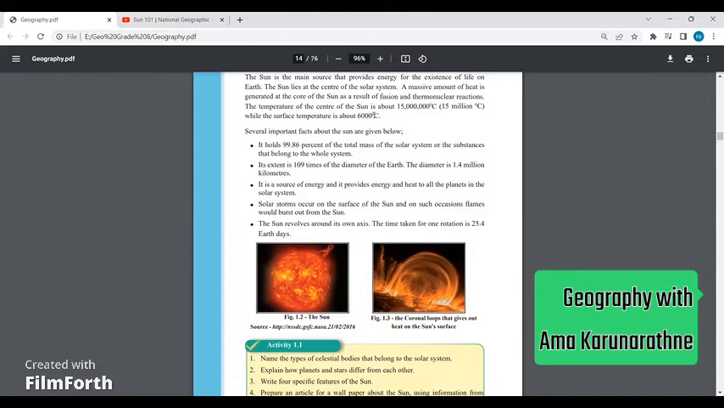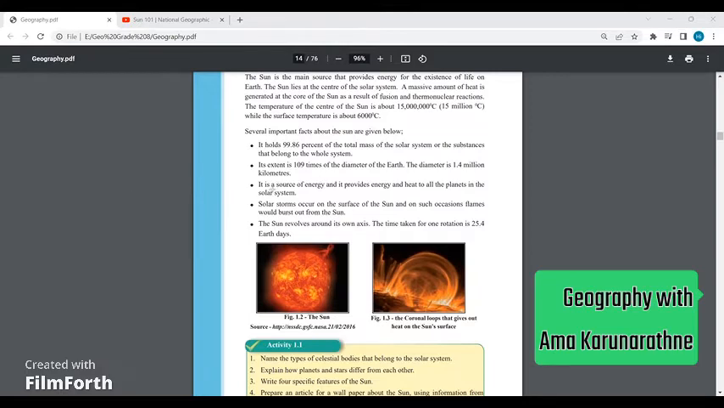The diameter is 1.4 million kilometers. Do you know what diameter is? It's something related to mathematics, but I'll quickly teach that one. If we take a circle like this, and this is the center, this is the radius, and this is the diameter. So that's the diameter. This is the diameter, radius and diameter. So when we compare the diameter of Earth to that of the sun, the sun is 109 times bigger.